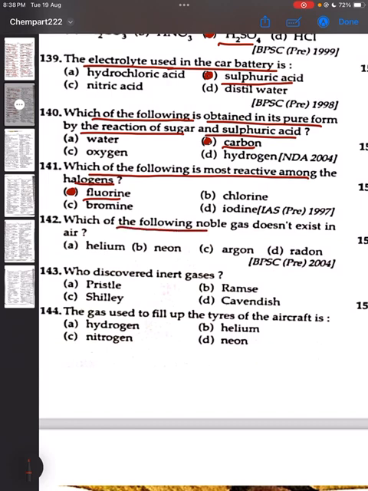142. Which of the following noble gases does not exist in air? Correct answer will be D, radon. Radon, the noble gas, does not exist in air.